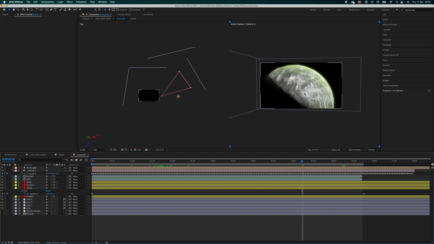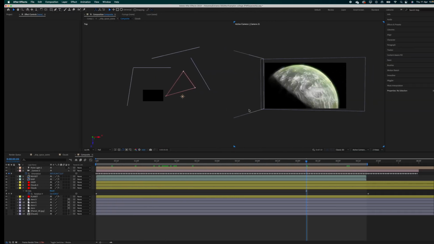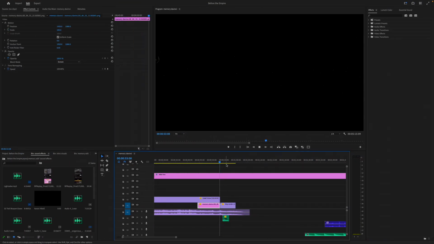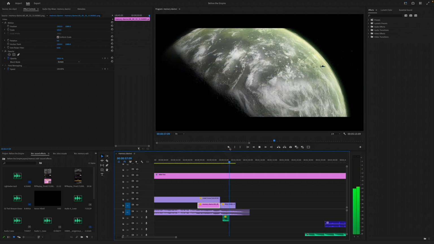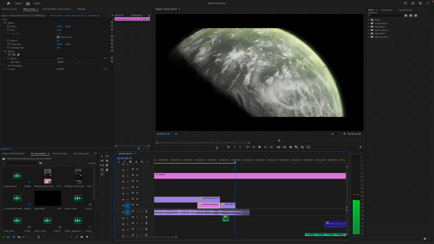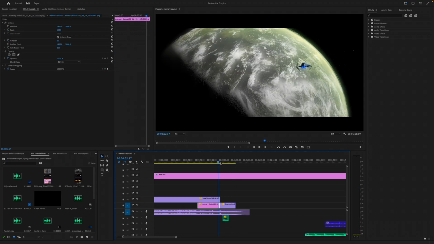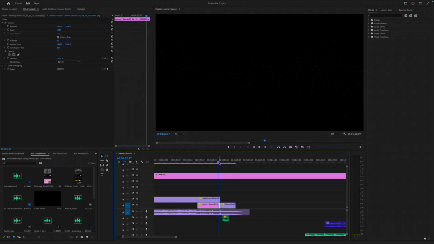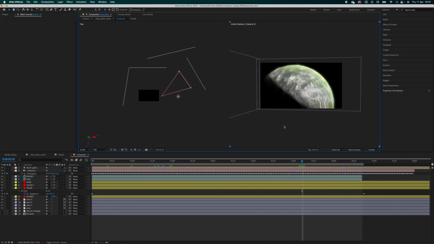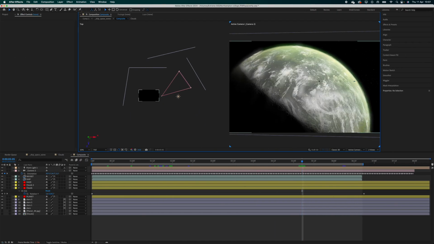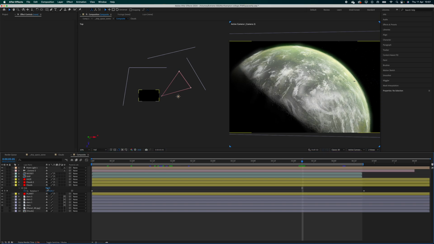I did that a couple times just to make sure it was all good, and finally got this shot. You can see everything that went into it. The clouds are moving, there was a little subtle shake, and I'm very happy with it. This took, I think, about 12 hours to edit. I spent all day doing this, from about 9 o'clock in the morning, but I'm very happy with how this turned out. Yeah, that's everything.